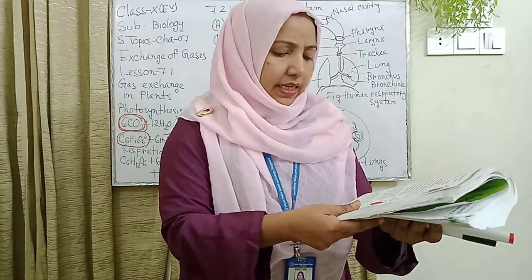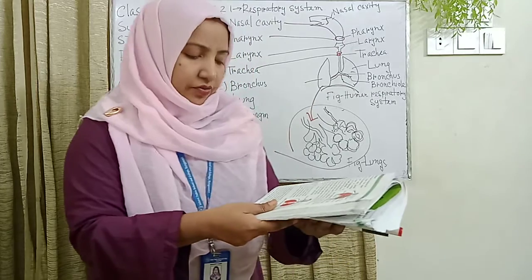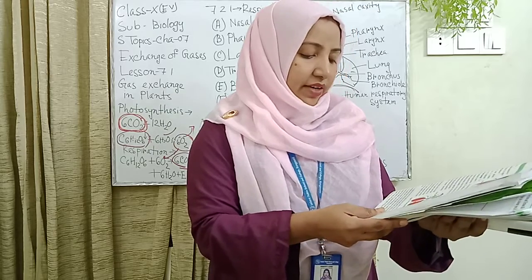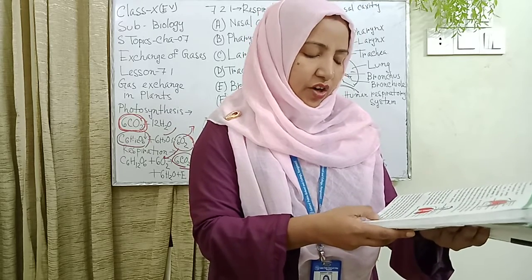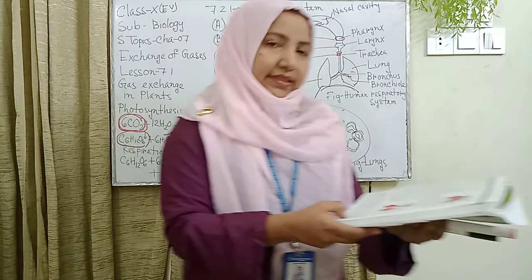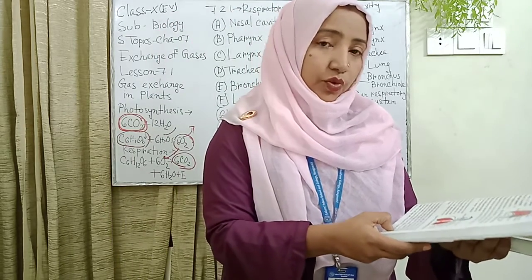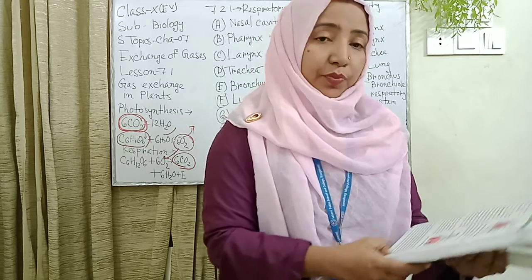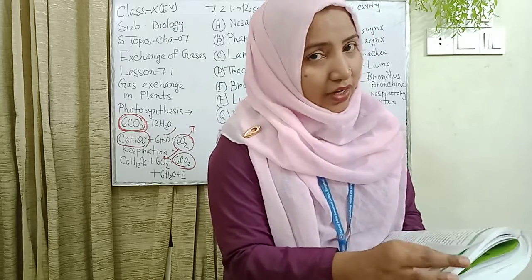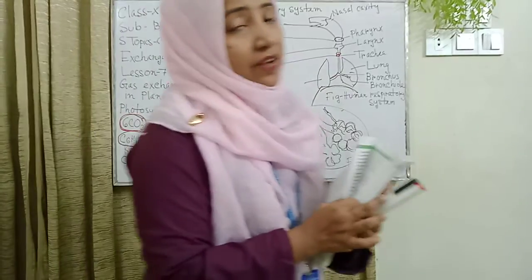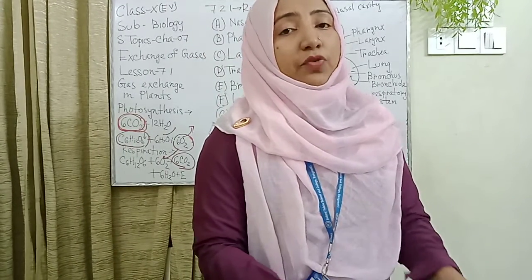At the back of the roof of the mouth, there is a small tongue-like part called the soft palate. When swallowing food or drink, the soft palate closes the back of the nasal cavity. As a result, food cannot come out through the nostrils. Another important function of the soft palate is to produce mucus. So our second structure is the pharynx, and this is a very important part of the human body.